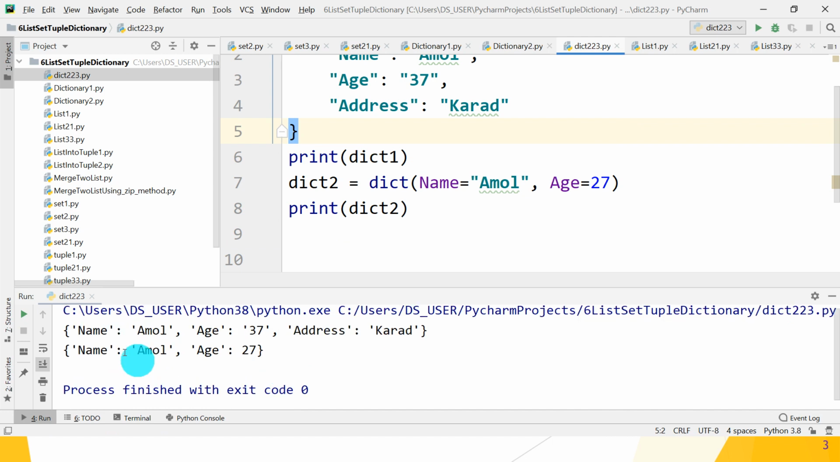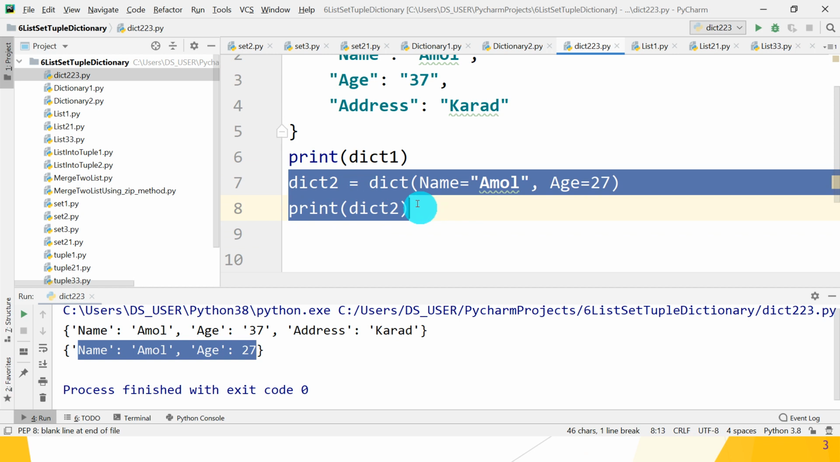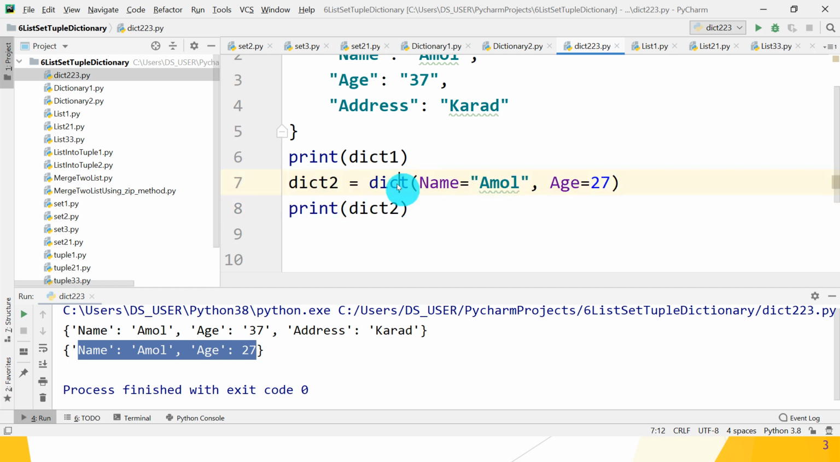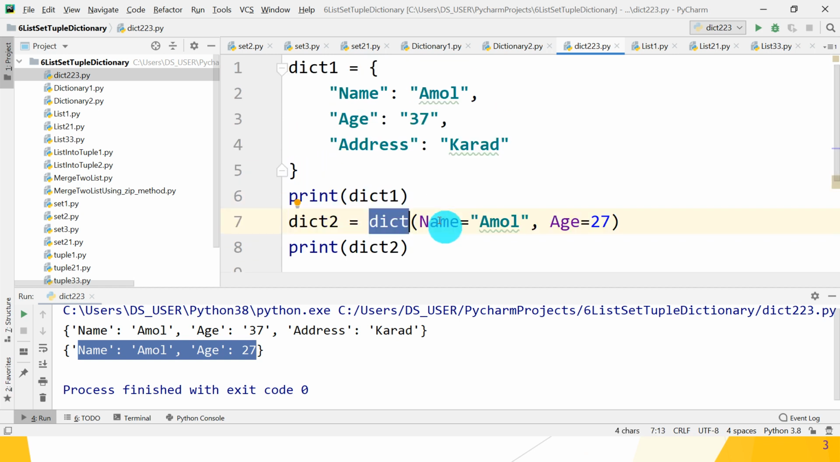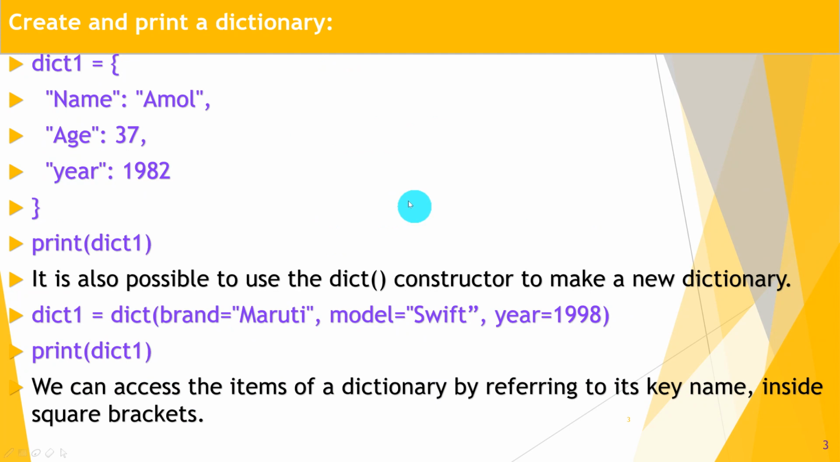Great, so it gives you the correct answer. So this is the second way to create a dictionary using the dict constructor, and the first way is using curly brackets, where each key-value pair is separated by a comma and colon. Great, I hope you understand how to create the dictionary. Let's move to the next point.